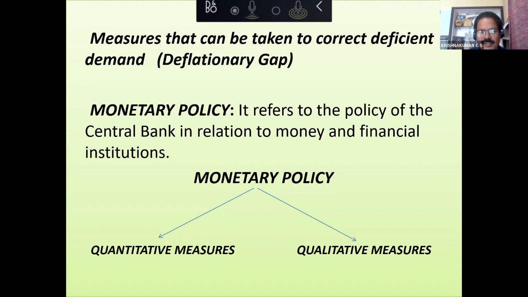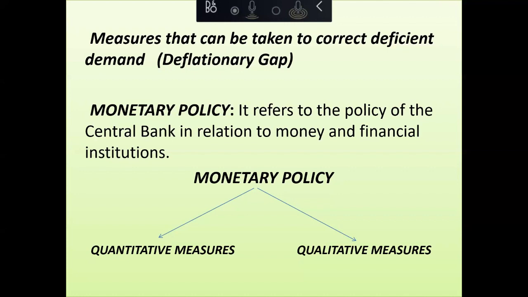Can you tell me what are the quantitative measures that can be adopted? Bank rate policy, open market operation, variable cash reserve ratio, repo rate, reverse repo rate. Excellent. The first one is bank rate. What is bank rate? Bank rate is the rate at which the central bank gives loans to commercial banks at long term. Okay, very good.